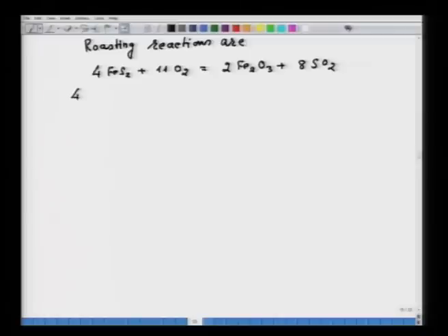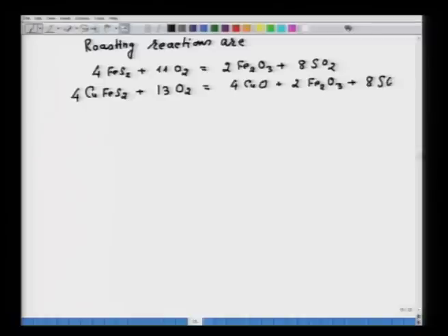Similarly, for CuFeS2: 4CuFeS2 plus 13O2 equals 4CuO plus 2Fe2O3 plus 8SO2. So, these are the roasting reactions, and there is no other mineral present in the ore concentrate that requires oxygen. So, all that we have to find out is the moles of FeS2 and the moles of CuFeS2, and then straight away you know how much amount of oxygen would be required.